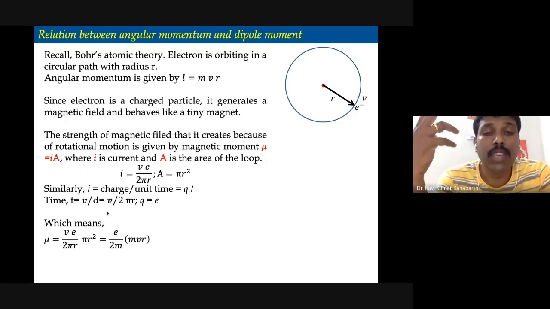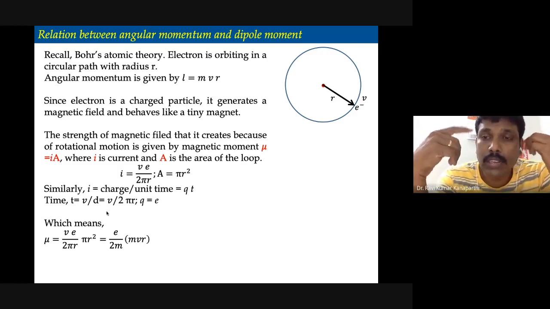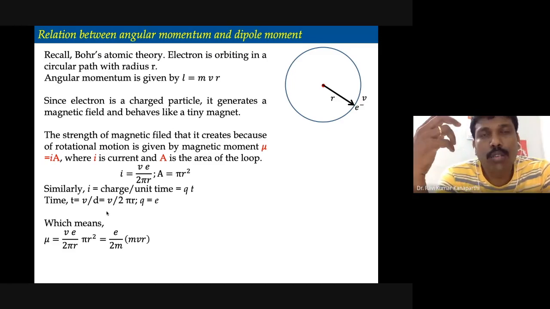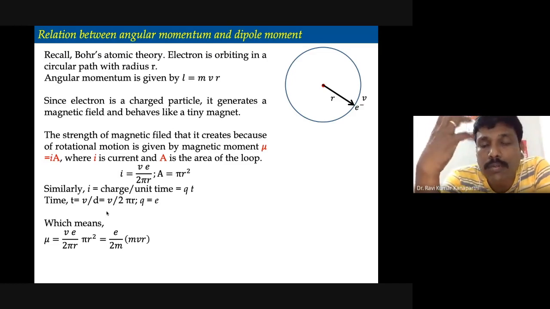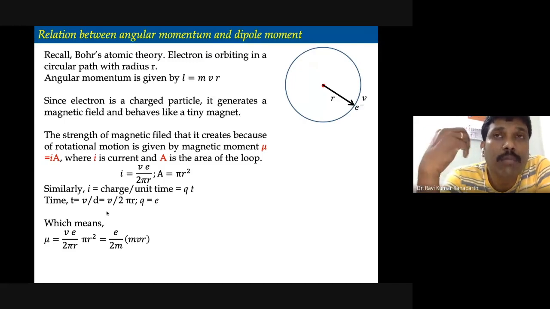How can we estimate that cycle time? Well, we know the velocity with which the electron is orbiting is v, and the distance it travels is known, that is 2 pi r, because the circumference of the circle is 2 pi r. So velocity v is the distance 2 pi r divided by time. Therefore, the time the electron takes to complete one cycle is T equals 2 pi r by v.